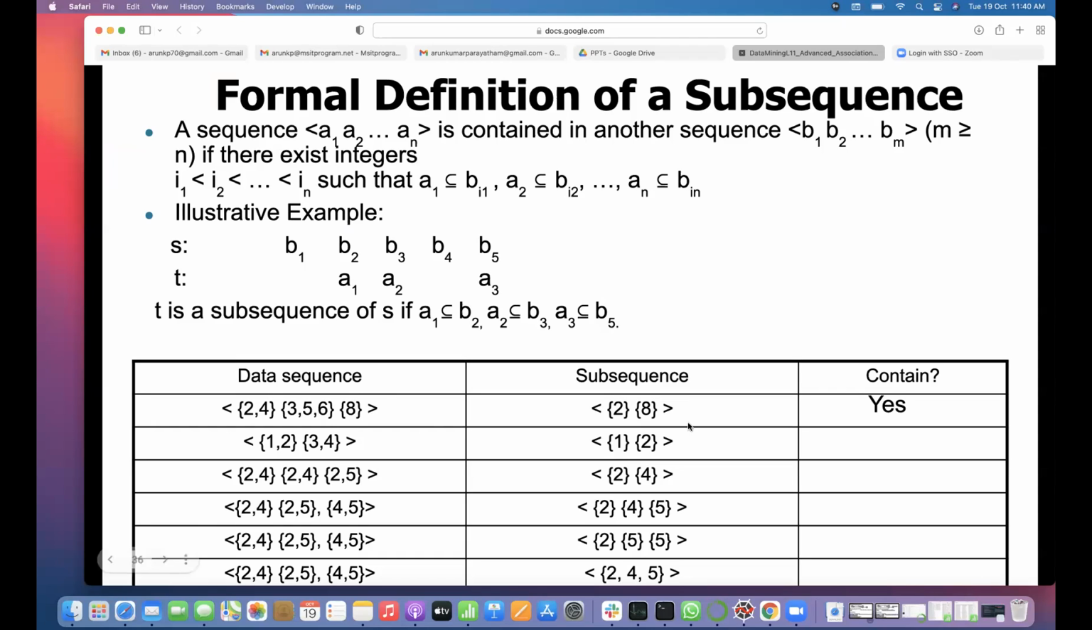Data sequence 2, 4, 3, 5, 6, 8 and subsequence 2, 8: because 2 is part of 2, 4, and 3, 5, 6 is not needed, and 8 is part of 8, that's why it is a subsequence. Now we need to fill this up. What is the second one? Is it a subsequence or not? 1, 2 is a subsequence of 1, 2 and 3, 4?